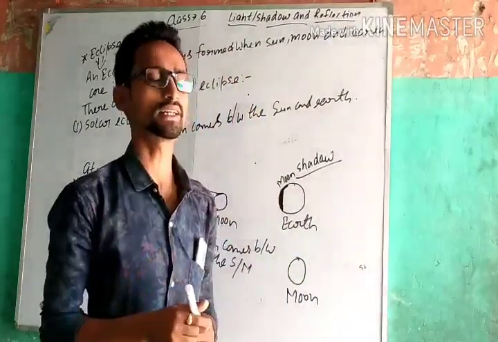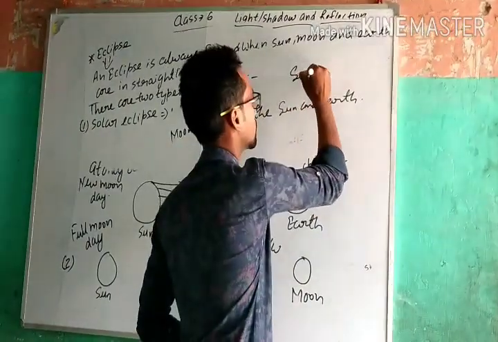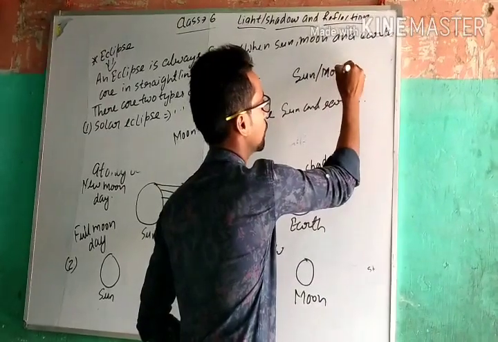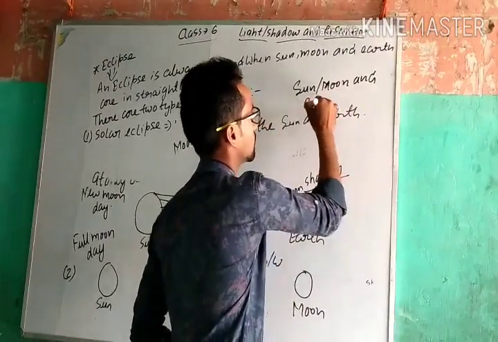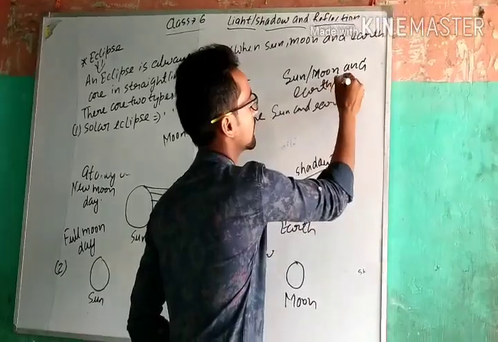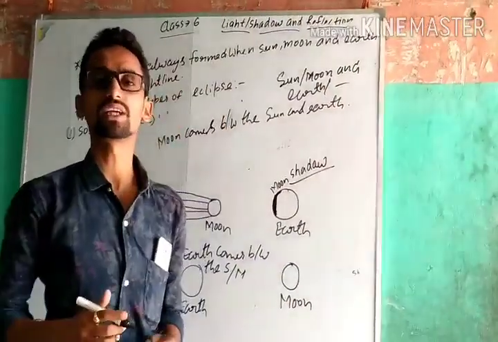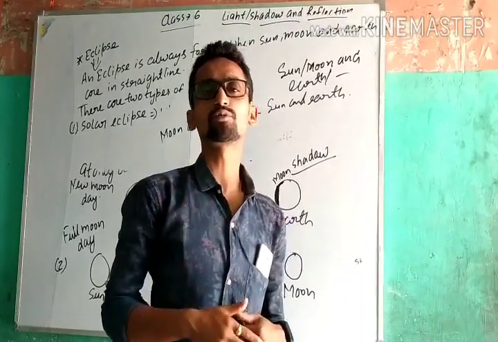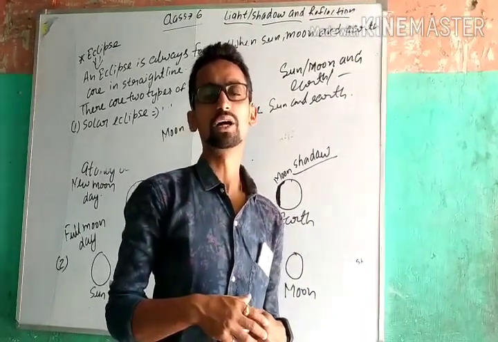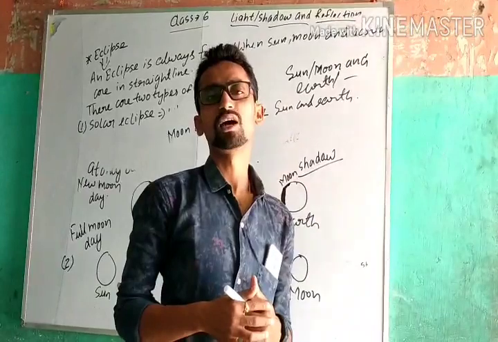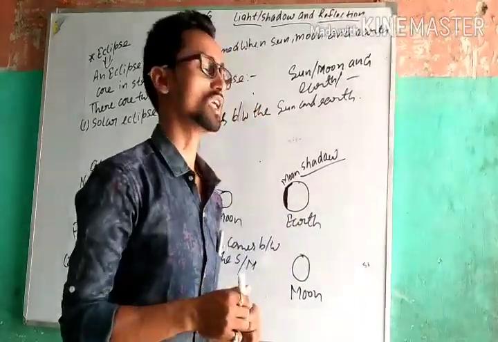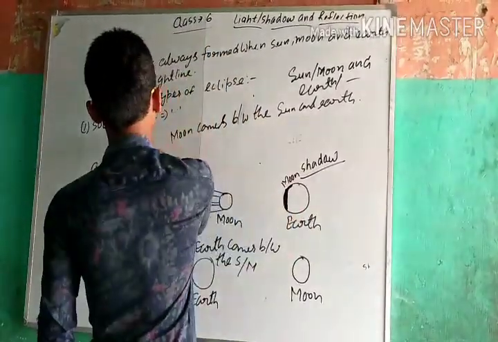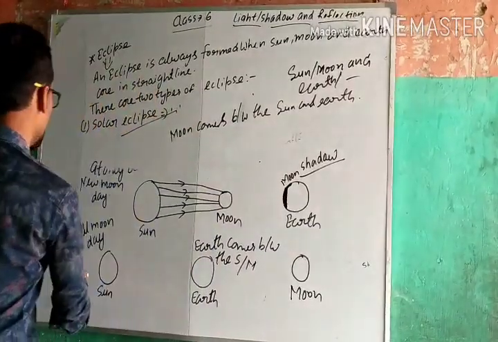It means that when the sun, moon and earth are in a straight line, eclipses are formed. There are two types of eclipse: the solar eclipse and the lunar eclipse.